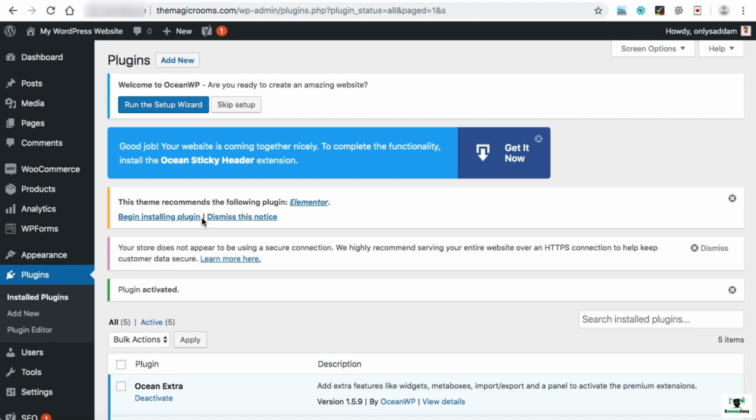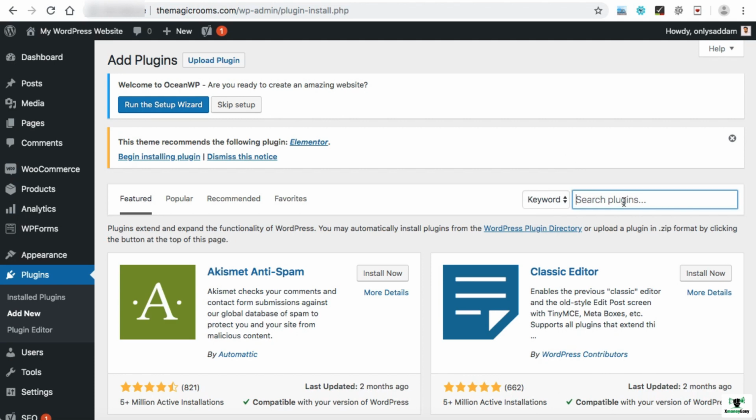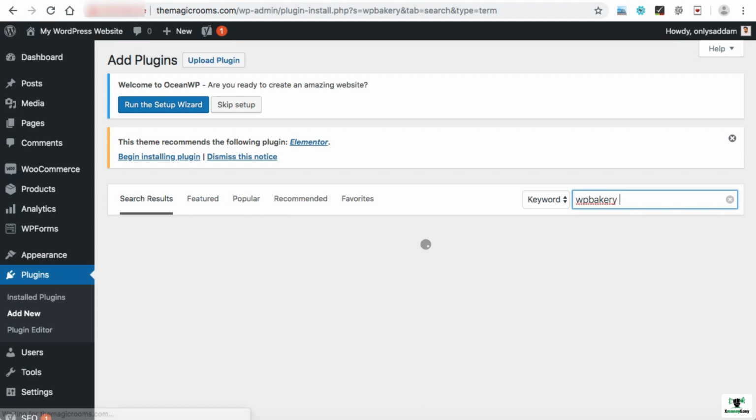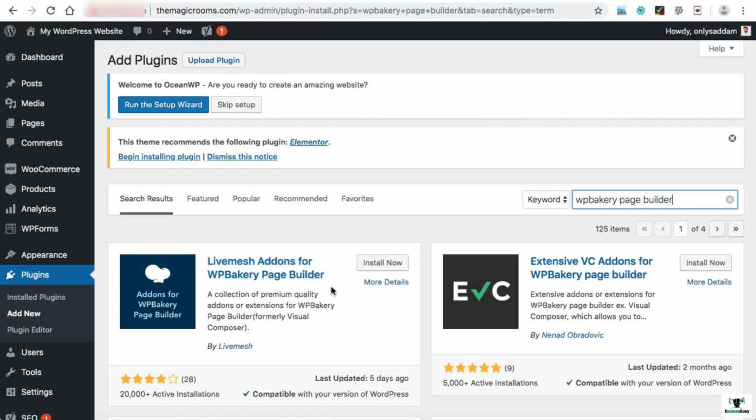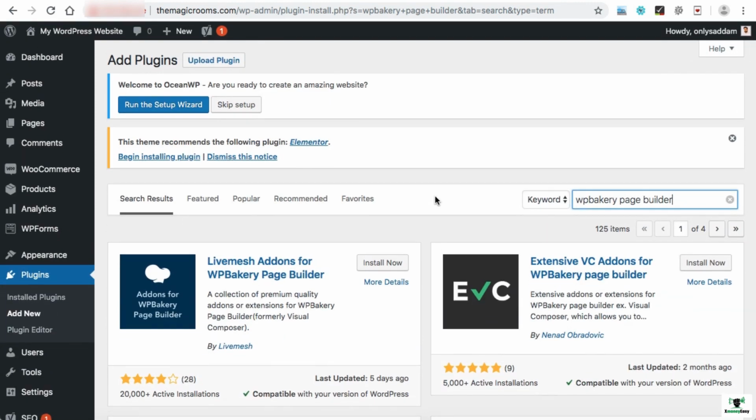Now one plugin is left, which is the WP Bakery Page Builder plugin. That plugin is not free, so if you try to find that plugin under the plugins directory, you cannot get it. Let's try to search WP Bakery Page Builder. Here we can see some add-ons for WP Bakery Page Builder, but not the exact plugin that we need. So in order to get that plugin installed and activated onto your website, simply go to the WP Scratch website once again.